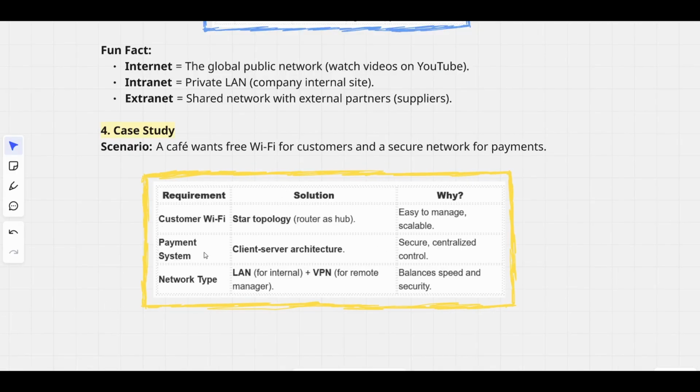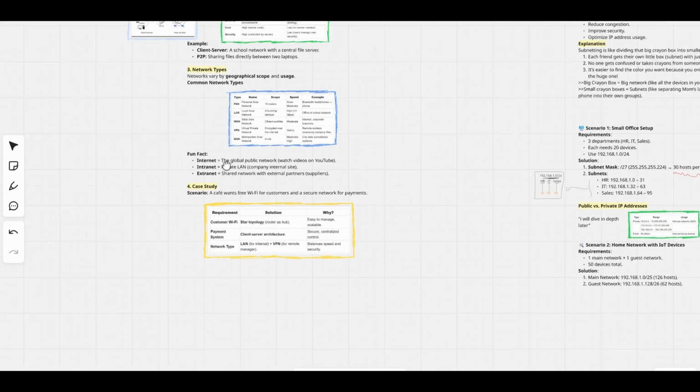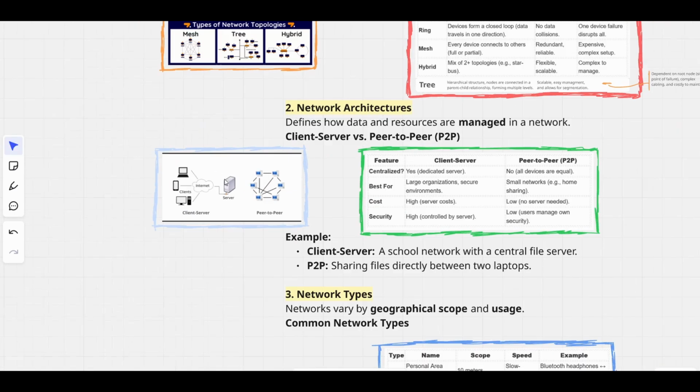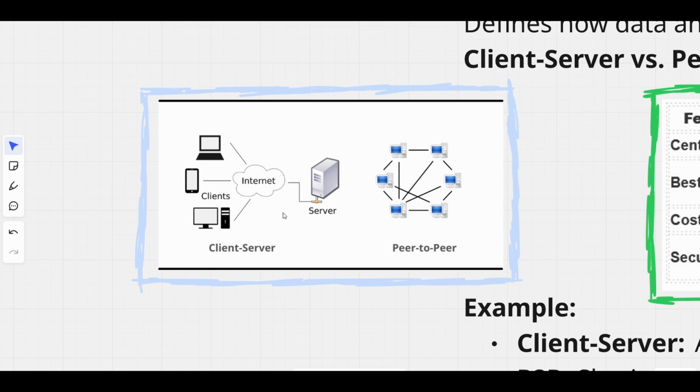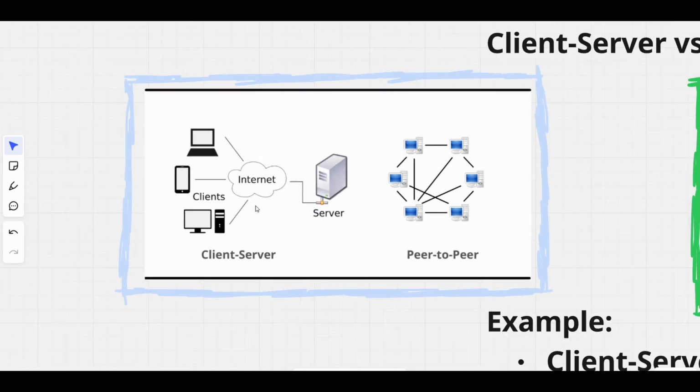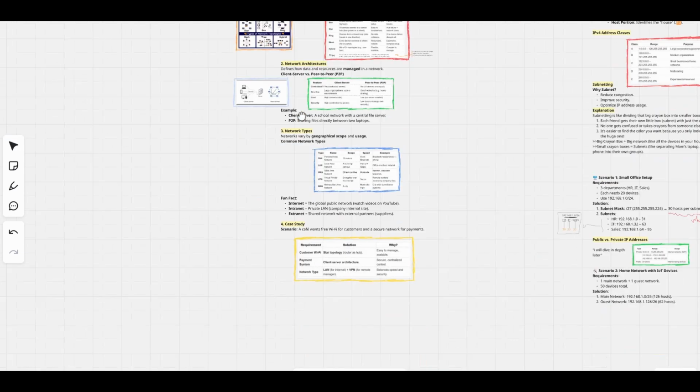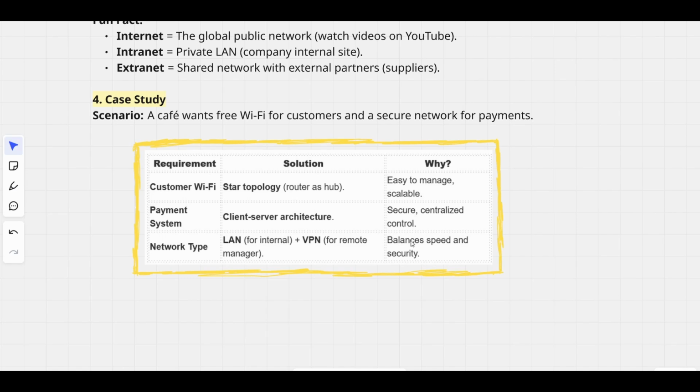Here is the second requirement: the payment system. Client-server architecture. Why do we use that? Because it's secure and allows centralized control. For network type, LAN for internal and VPN for the remote manager. Why? Because it balances speed and security.